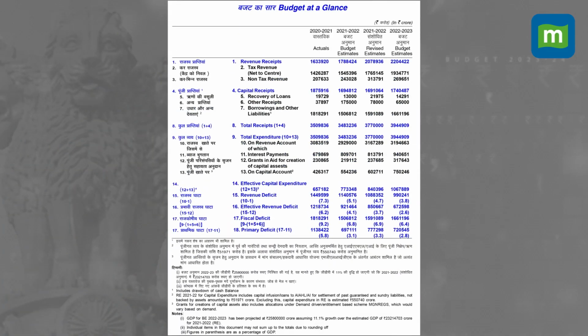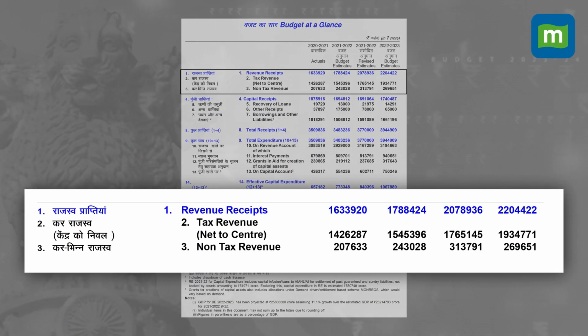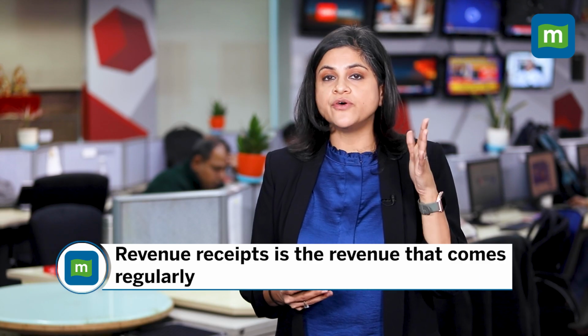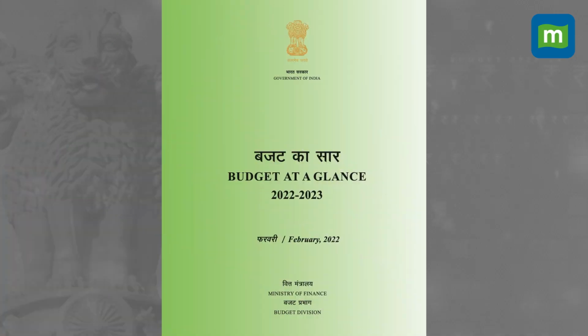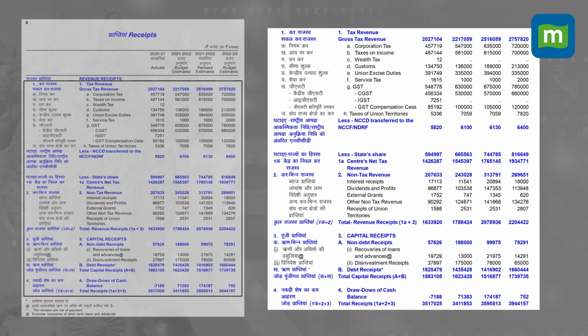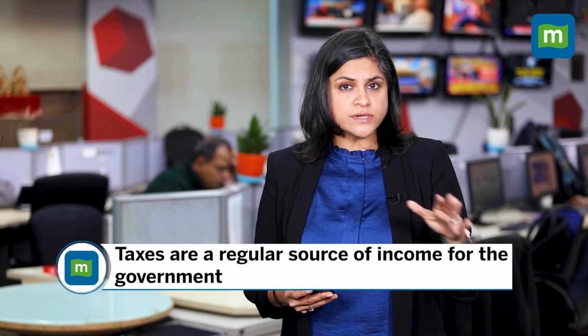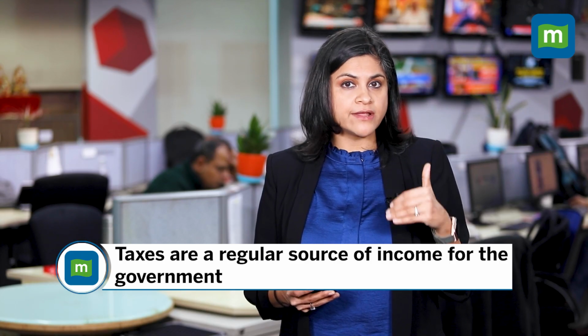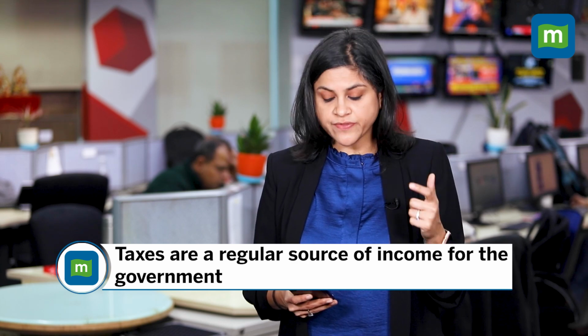First number for you to look at is revenue receipts. Now, what do you mean by revenue receipts? Revenue receipts is typically revenue which comes regularly. In our case, our revenue receipts would be, say, salaries, because they come regularly. So for the government, you have to look at the revenue receipts. For the government, of course, the revenue that comes regularly is taxes, whether it is personal income tax, corporate taxes across the board. So these are the kind of taxes that come in regularly. So that's a regular source of income for the government.